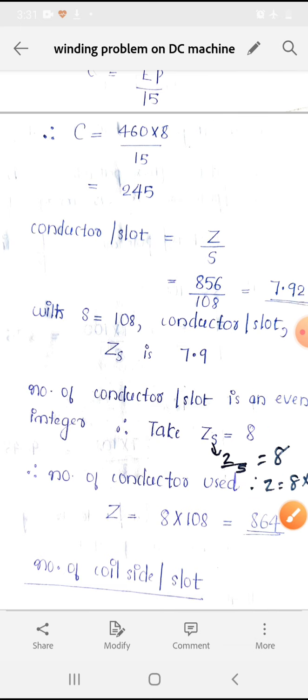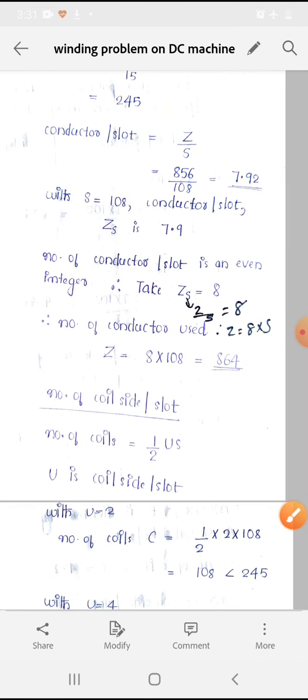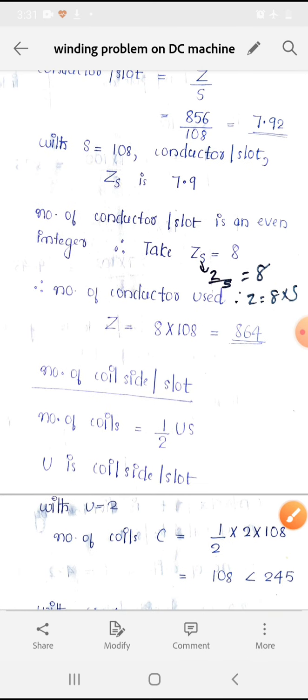Next, the number of conductors used is 8 into the number of slots, that is 8 into 108, which is 864. Next, we have to check the number of conductors per slot and the number of coil sides per slot.